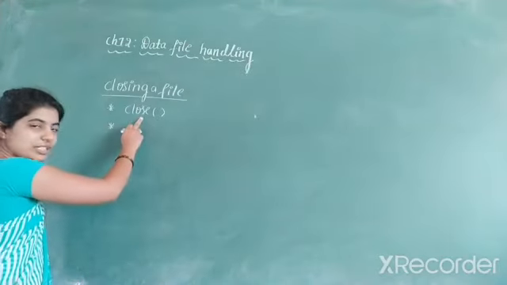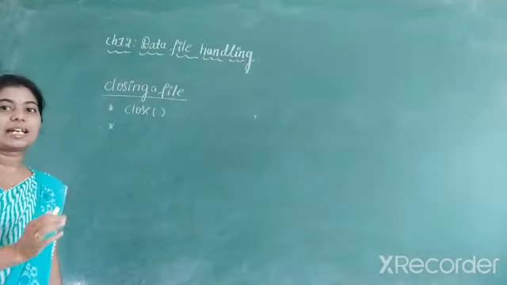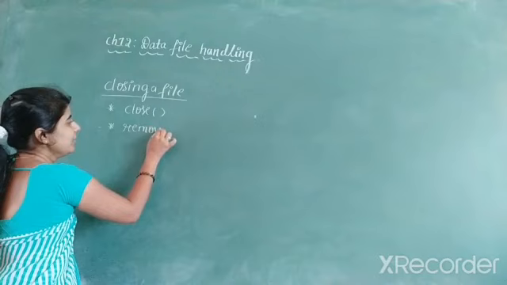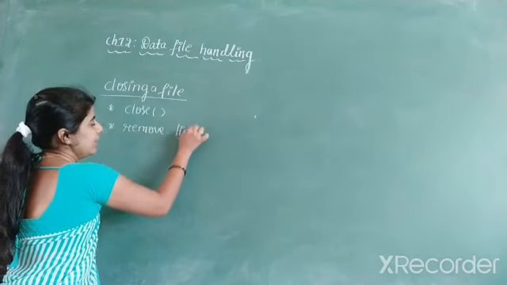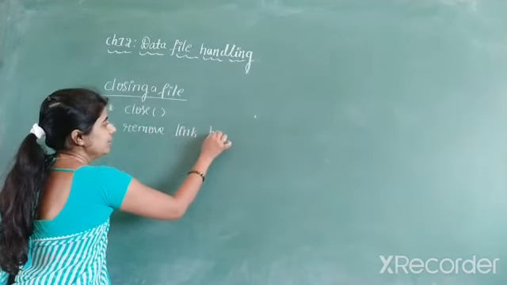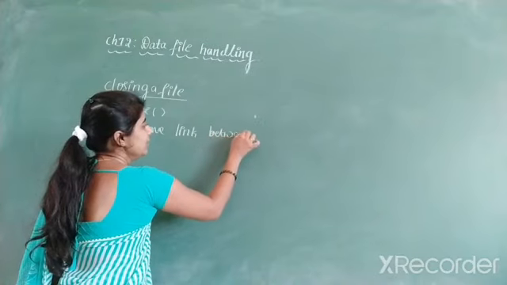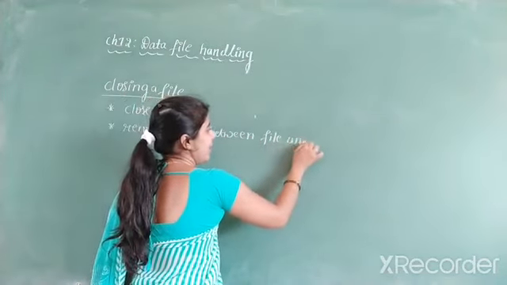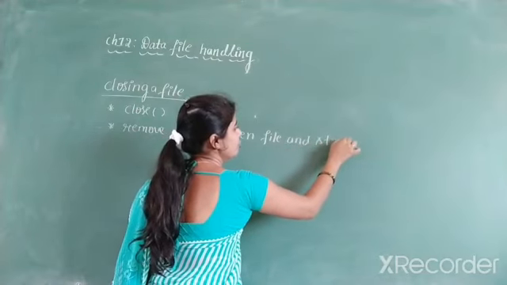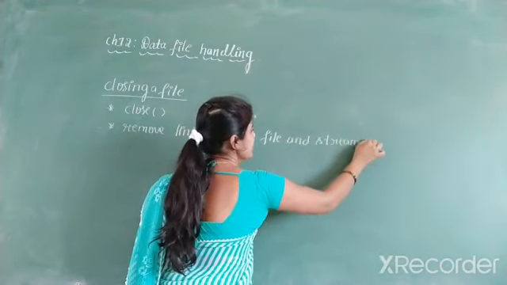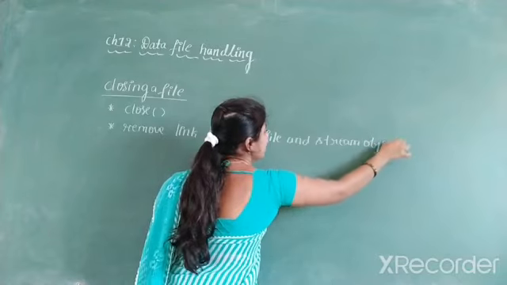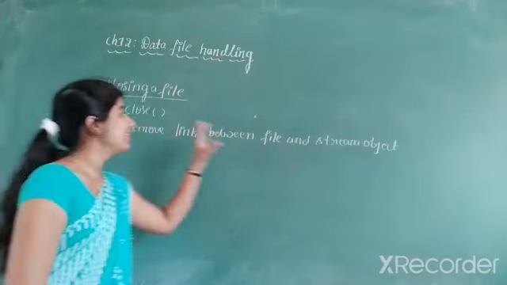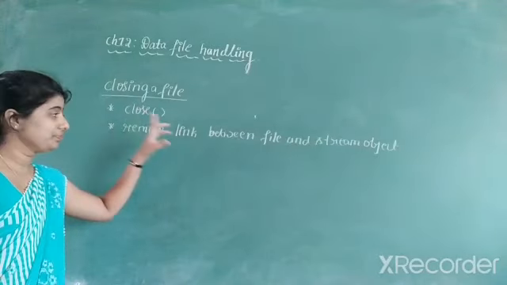When we execute this close function, it will remove the link between the file and the stream object. When the link is removed between the file and stream object, then the file will become closed.